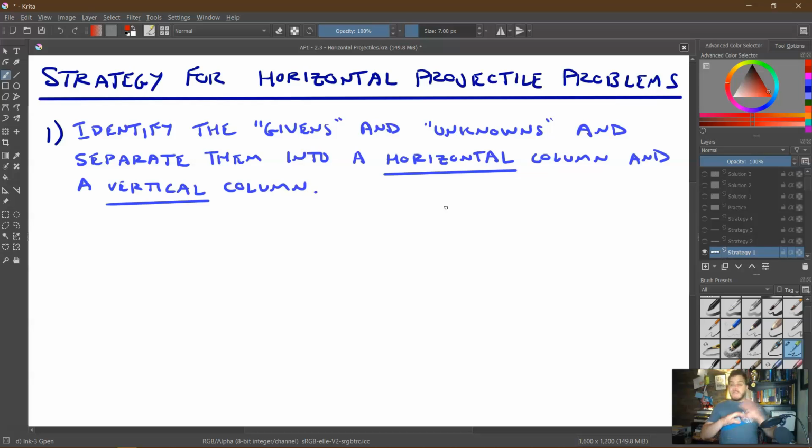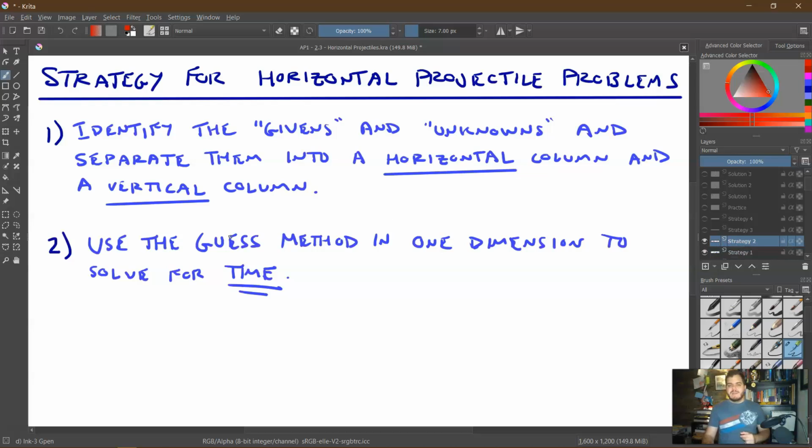So that was a typical strategy for solving horizontal projectile problems, and we want to go through these steps every single time we do one of these. The first thing you need to do, just like any kinematics problem, is identify the givens and the unknowns. But specifically, we want to make two different columns. One for our horizontal givens and unknowns, one for our vertical givens and unknowns. And we do not want them to cross, except for the fact that we're going to ultimately solve for time in one dimension, because time is the one factor that can cross between the two.